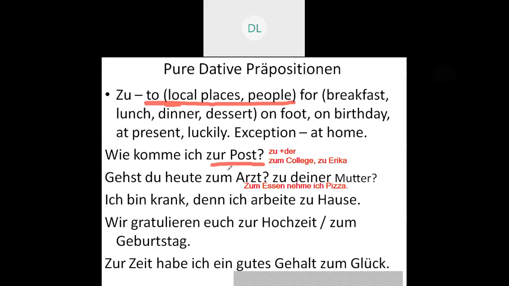So what is that? Zum Arzt? That is zu plus dem. Are you going to your mother? So that is zu deiner Mutter. Please remember all these things, because in your 10th standard, in your CBSE board, you get these fill in the blanks.